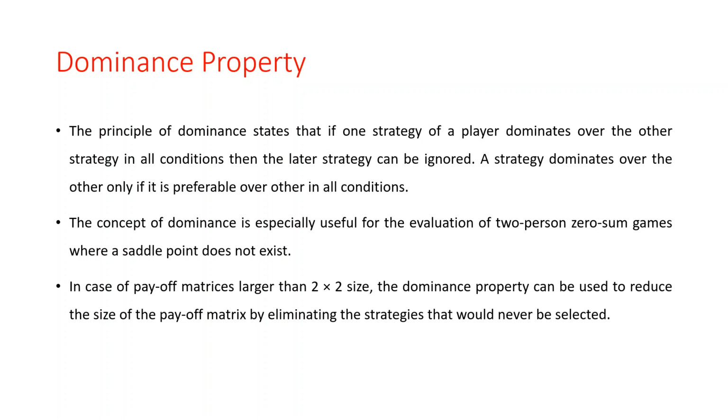So these dominated strategies can be deleted from the payoff matrix, and thus the size of the payoff matrix can be reduced. The main principle of dominance states that if one strategy of a player dominates the other strategy in all conditions, then the latter strategy can be ignored. A strategy dominates another only if it is preferable in all conditions.